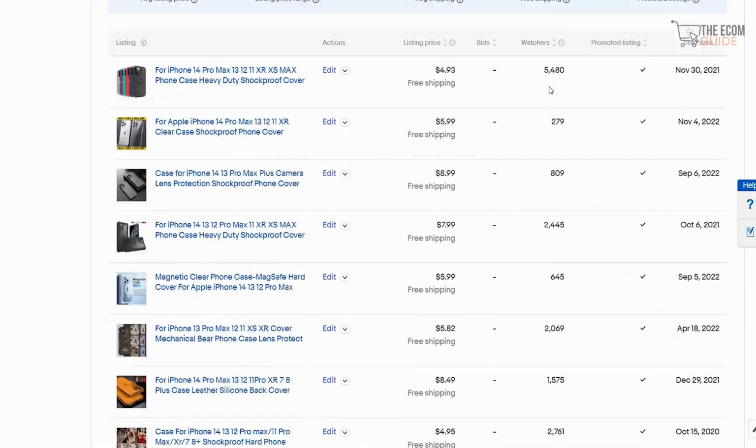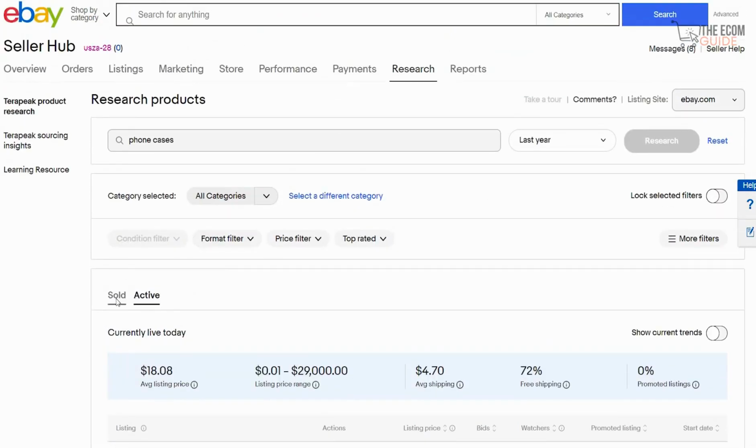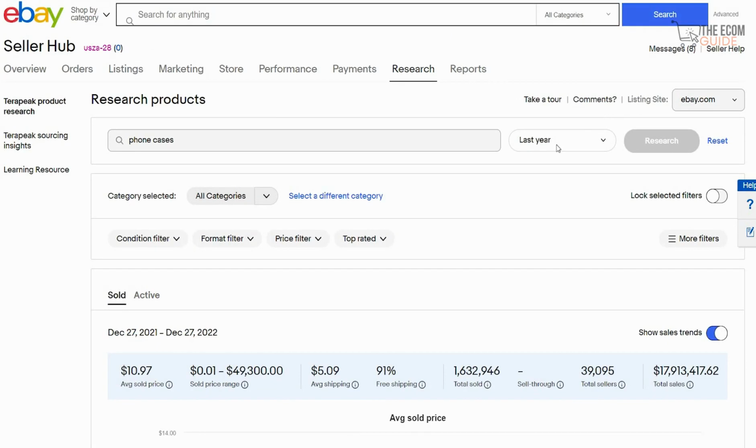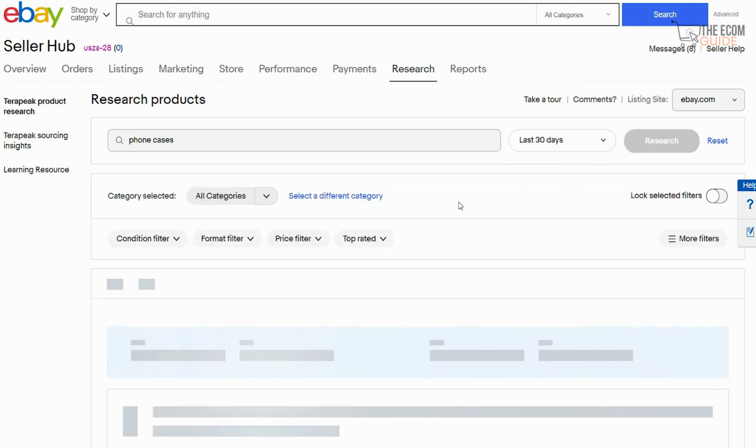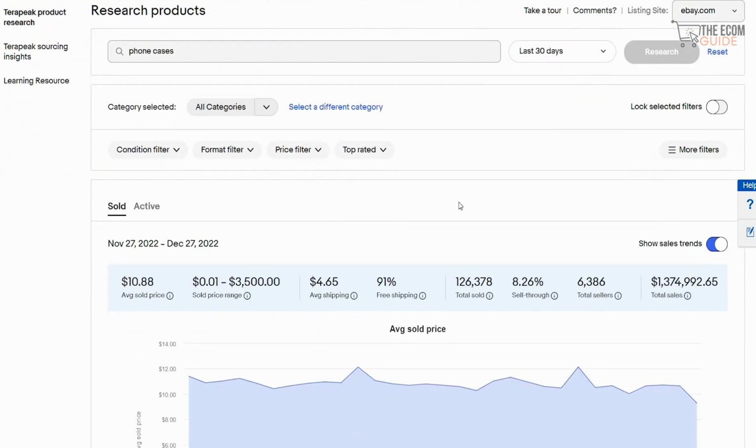But we want to look at what's happening in the last month. So we're going to go over here and click on sold. Once we do that, we will select the last 7 days or the last 30 days, and we will research exactly what the actual price has been in the last 30 days. In the last 30 days, the average selling price was $10.88.